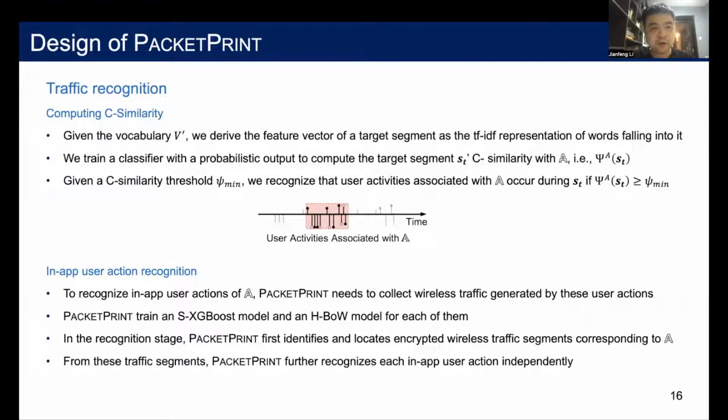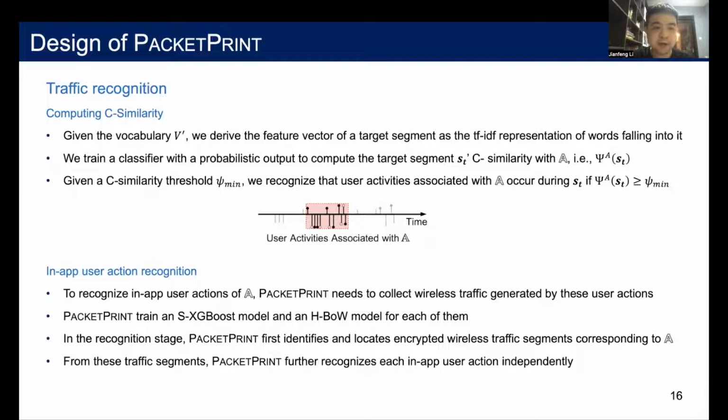Given the vocabulary, we derive the feature vector of a target segment, say ST, as the TF-IDF representation of words falling into it, and train a classifier with a probabilistic output to compute C-similarity. We recognize that user activities of A happen during ST if its C-similarity with A is not less than a preset threshold.